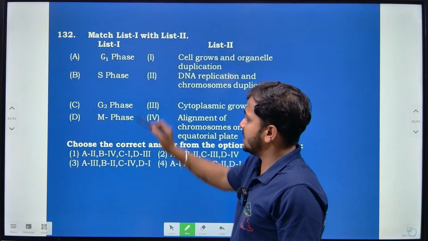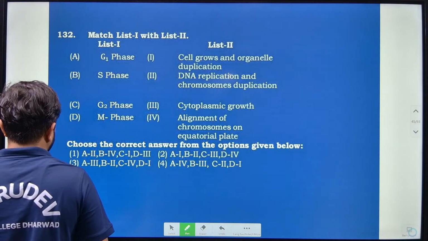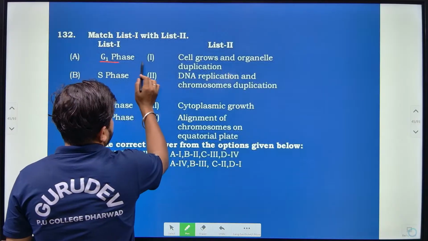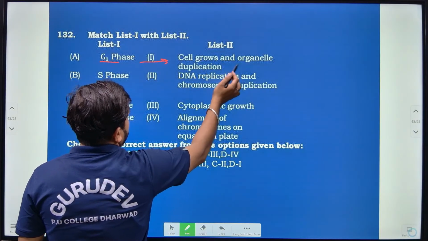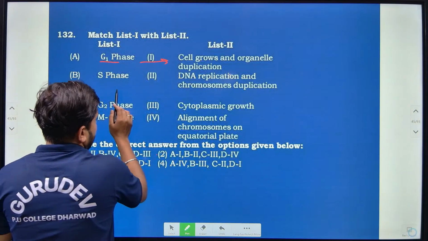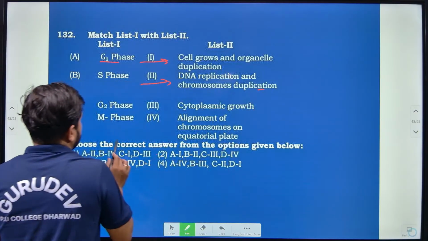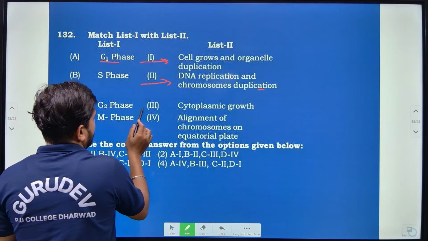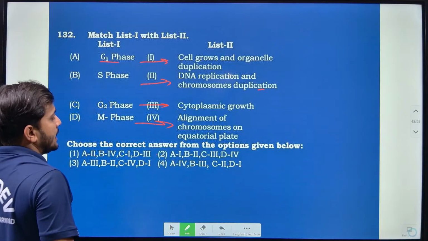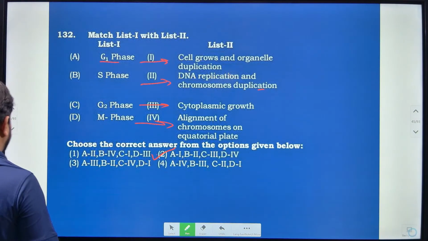Then G1, S phase, M phase and G2 phase, according to that we have to match the following. G1 is related to cell growth and organelle duplication. S phase is related to DNA replication and chromosome duplication. Then G2 is related to cytoplasmic growth. M phase is the alignment of chromosomes on the equatorial plate. So option 2 is correct, right?